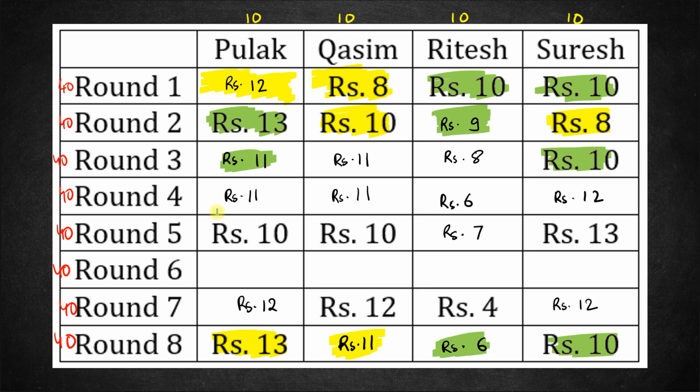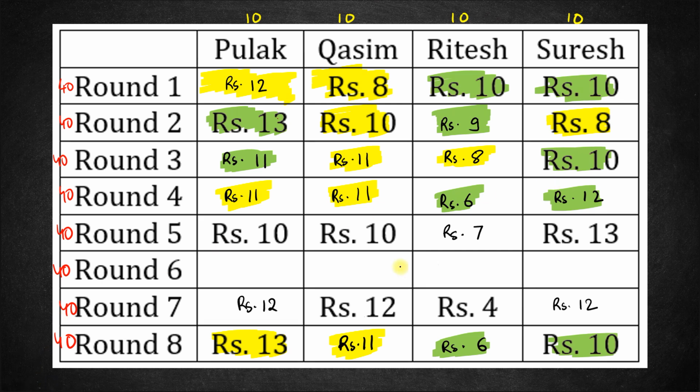Gaining 2 rupees, losing 2 rupees, and we had a pair of Qasim and Ritesh. Fine. Now in the next round, from 3 to 4, Pulak is not betting, Qasim is not betting, but these two are betting. That means Pulak and Qasim would have been a pair, and the other pair would have been that of Ritesh and Suresh, correct?